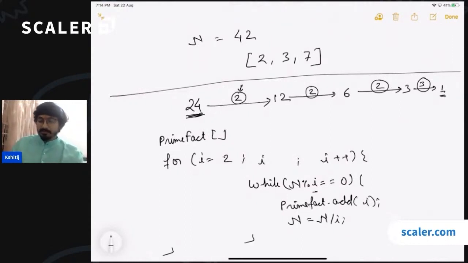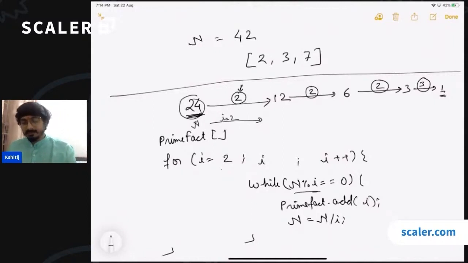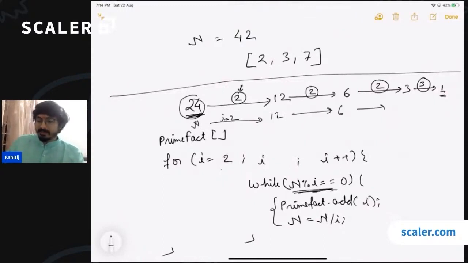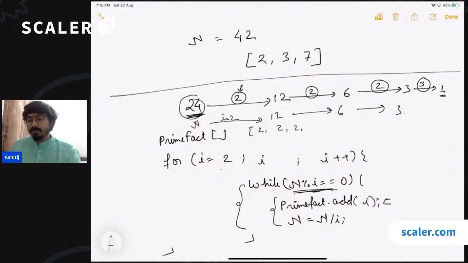Okay. So what we are doing in this case is, n is initially 24, right? We are starting from i, and the first value of i is 2. So we are checking if it is divisible. If it is divisible, then keep dividing it till it is divisible. So we divide it, make it 12, n becomes 12. Then the loop still checks that this is still divisible by 2. So keep dividing it, and also keep adding it to the answer. So the answer will have 2, then in the next step again 2, and then again 2. Then you have 3. So this will break out because now n mod 2 is not zero.